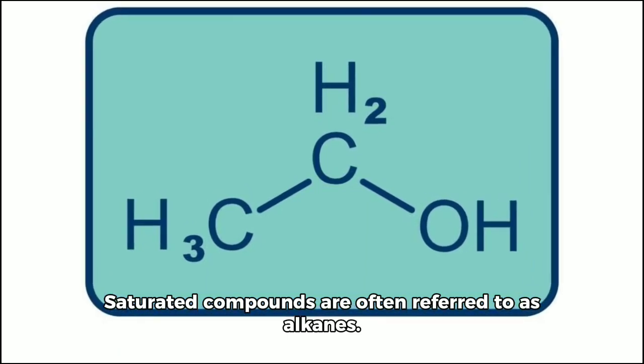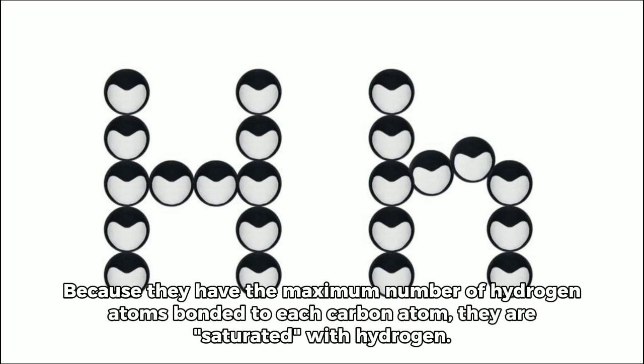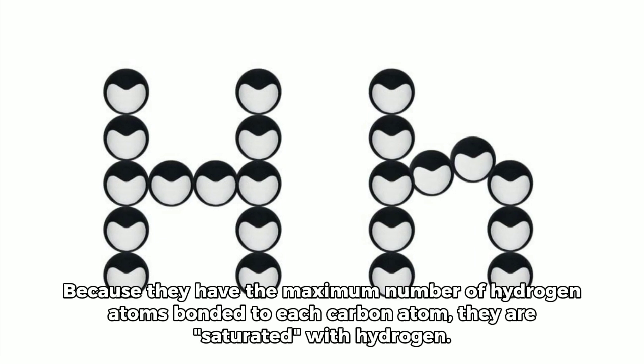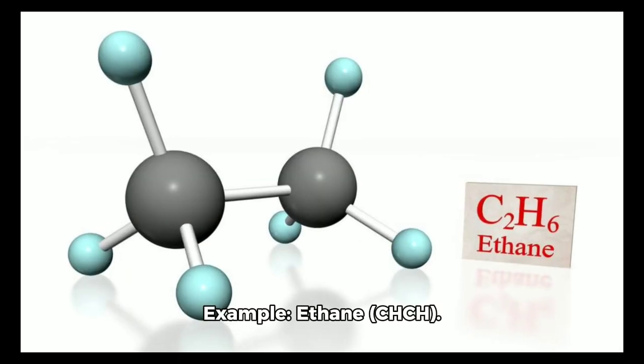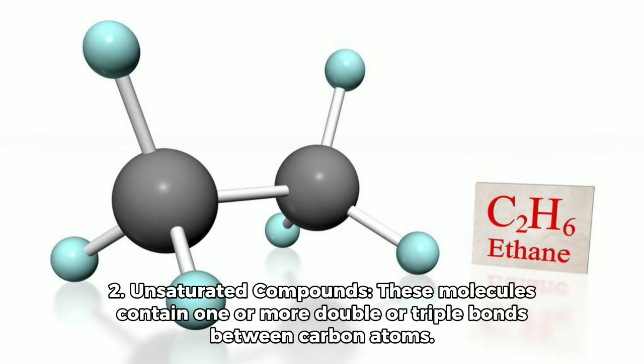Saturated compounds are often referred to as alkanes because they have the maximum number of hydrogen atoms bonded to each carbon atom. They are saturated with hydrogen. Example: ethane, CH3CH3.